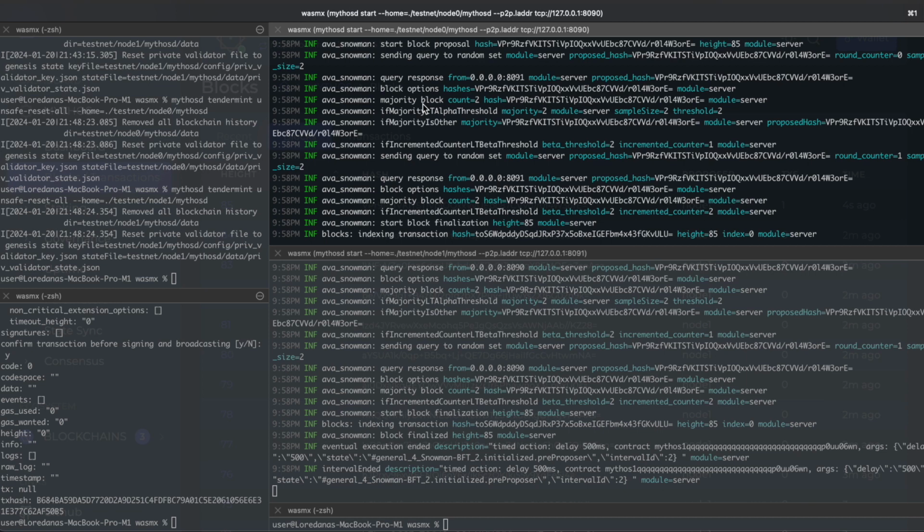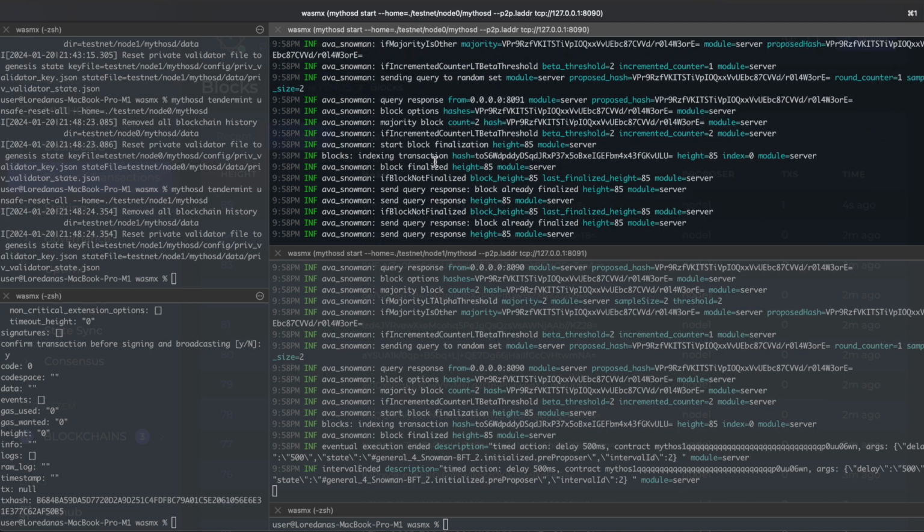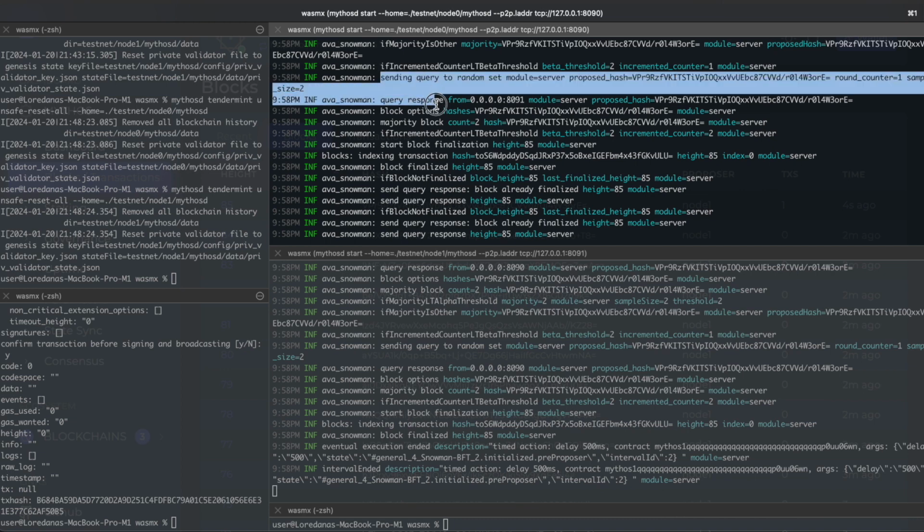So then we calculate if the majority, which now has a count of 2 because the other node actually responded. So we check to see if 2 is greater than the alpha threshold, which in our case is 2, and it is. So we increment the counter, and we again repeat the random sampling process. We don't have enough nodes to actually see the random sampling here, but we move forward.